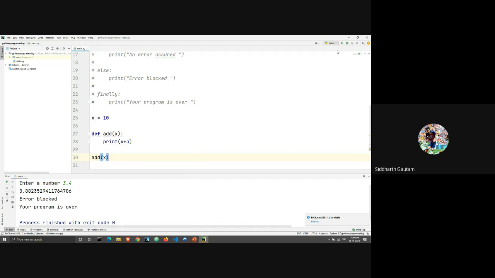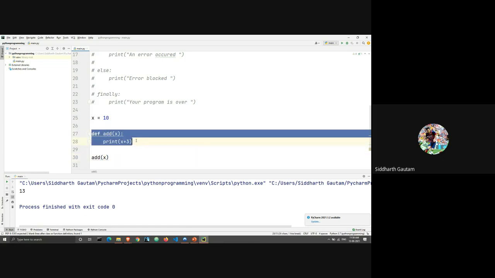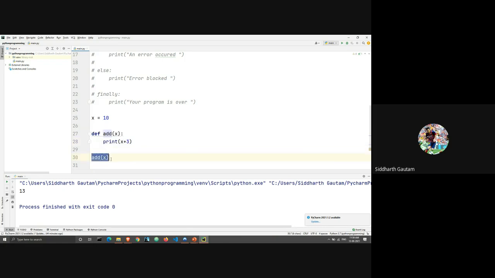So let's take a look. We will run this. Let's take a look at what got printed. First we have x is equal to 10. Then we call this function, right? We are calling this function using this line. And what is that line doing? It's printing x plus 3. And 10 plus 3 is 13.